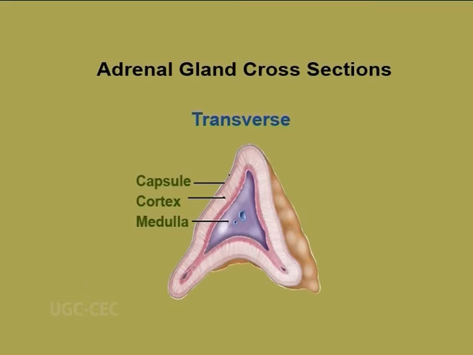Moving on to the second division, which is the adrenal medulla. The medulla is completely surrounded by the cortex, and that is why it is called the inner medulla. It is an outgrowth of tissue from the same source as the nervous system, and its functions are closely allied to those of the sympathetic part of the autonomic nervous system. It is stimulated by its extensive sympathetic nervous supply to produce adrenaline, also called epinephrine, and norepinephrine, also called noradrenaline, in the ratio of 1:4. These are commonly called catecholamines.